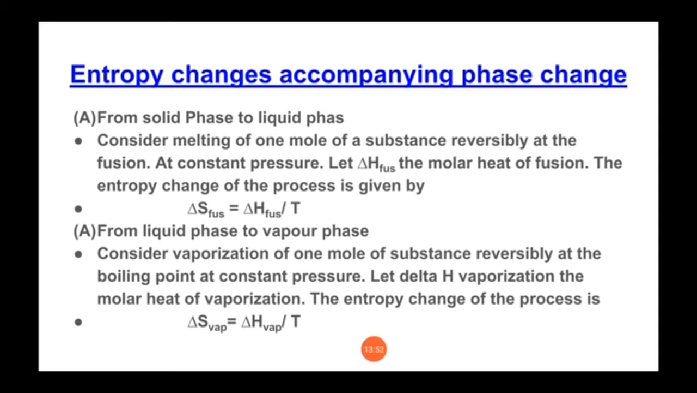So here again our equation is delta S is equal to delta H upon T, but here liquid is being converted into vapor. That process is known as vaporization, that we have seen in the lower standards also. Vaporization means liquid is converted into vapor. So here we have written subscript VAP, that is a short form of vaporization. So it is delta S vaporization is equal to delta H vaporization upon T.